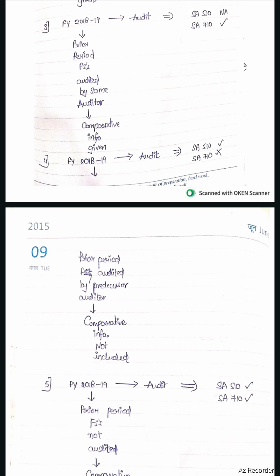For the financial year 18-19, prior period financial statements audited by a predecessor auditor. Comparative information not included. In such a case, for the current year, SA 510 is applicable, SA 710 is not applicable.